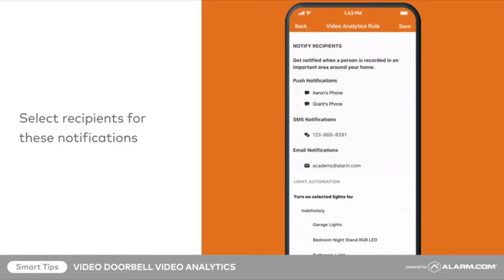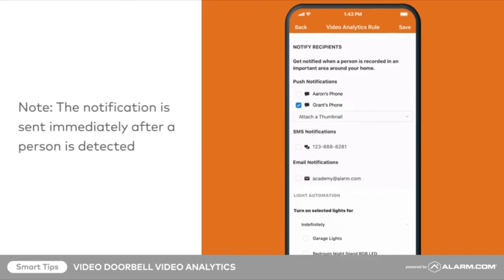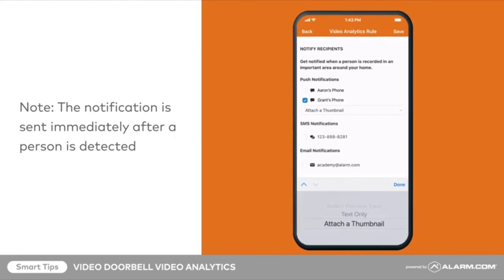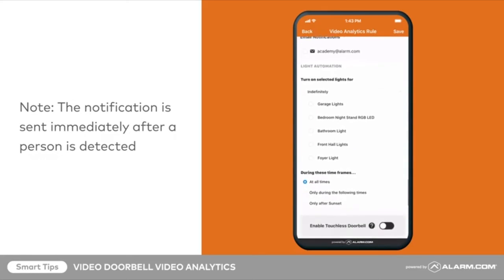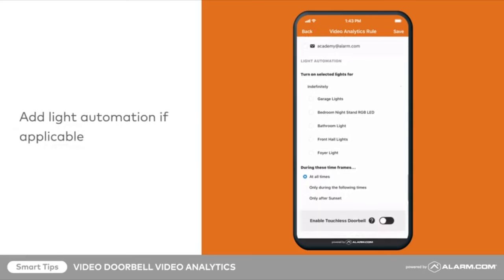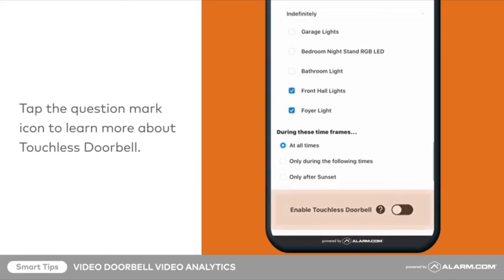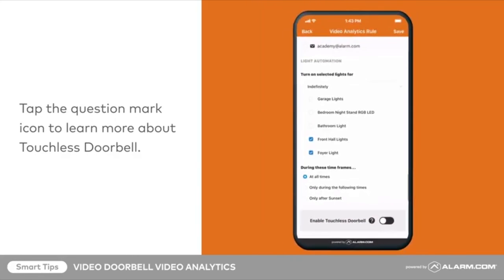Next, select Recipients. Here, you can choose who should receive the notification and how it will be delivered. Use the drop-down menu to decide whether each recipient should receive a text-only notification or whether a thumbnail from the recording should be attached. If you have Z-Wave lights on your system, at this point, you can select whether they should be activated when a person is detected. To finish, tap Save.